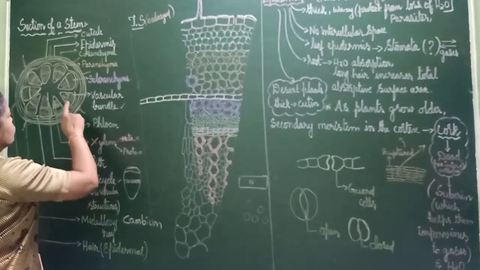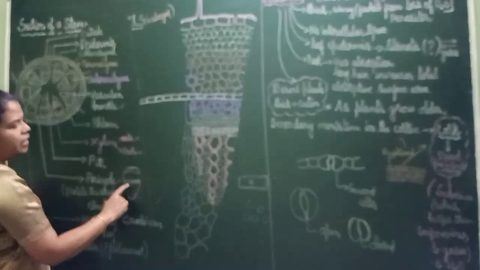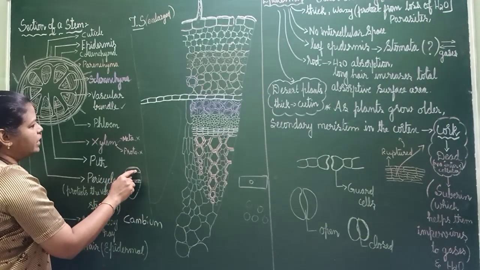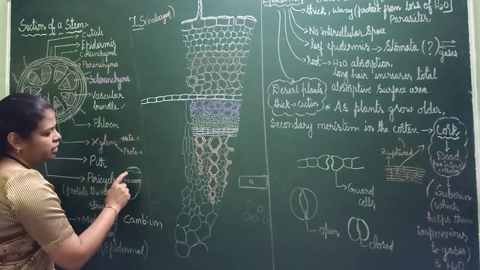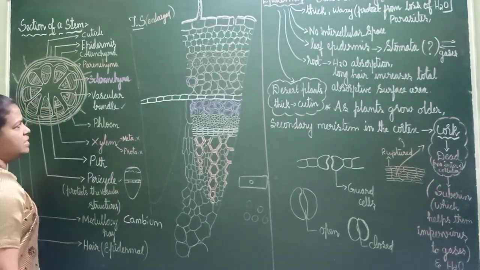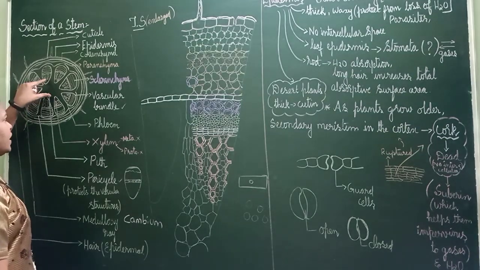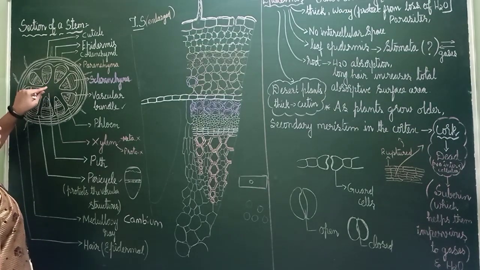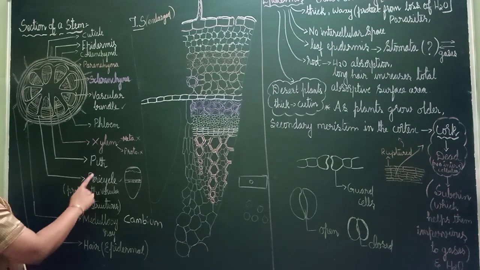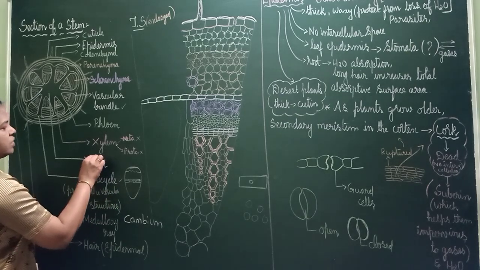Inside the vascular bundle, cambium is there, and like a cap, sclerenchyma cells will be there. Here phloem, here cambium in the middle, and below xylem will be there, and in the middle some space will be there. It will be filled with parenchyma cells. It is called pith. See here, pith, P-I-T-H.